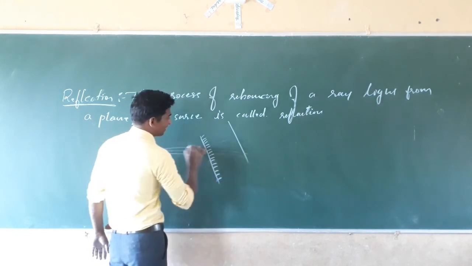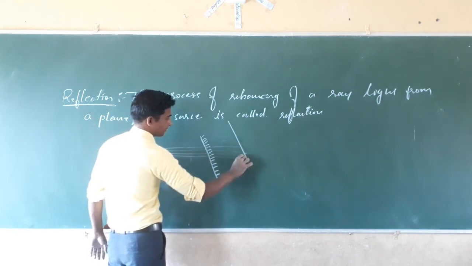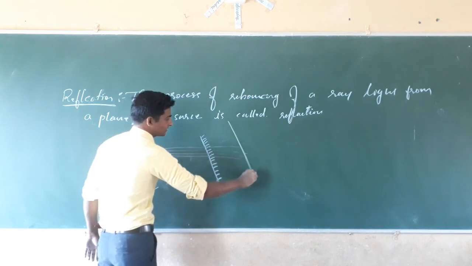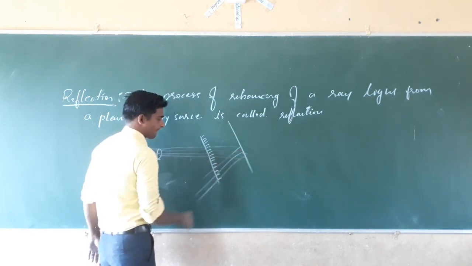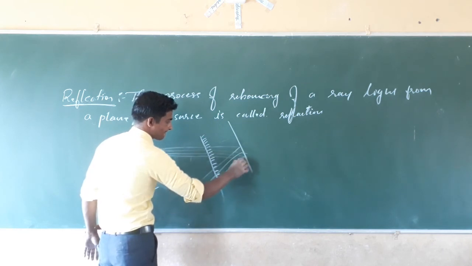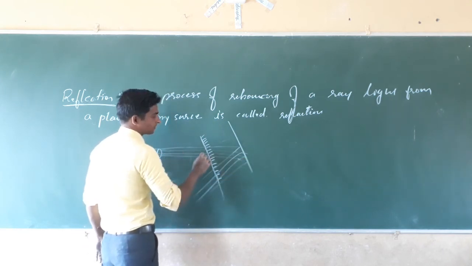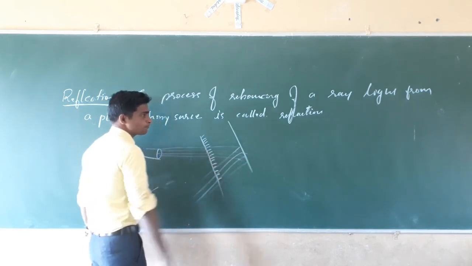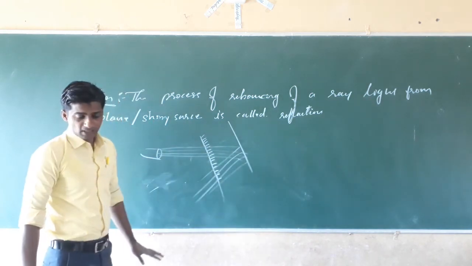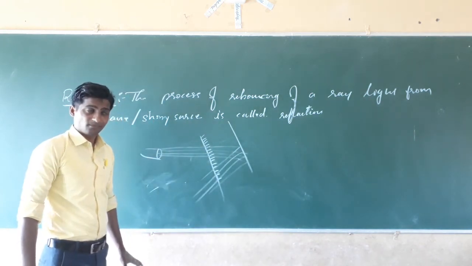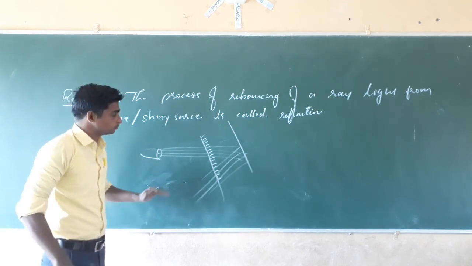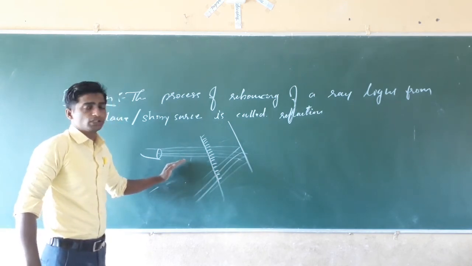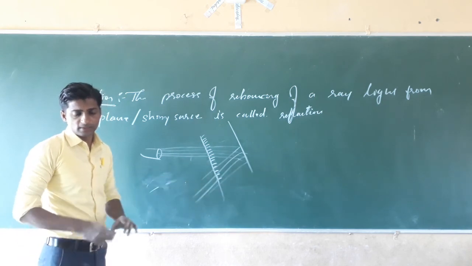When the light passes through this cone onto the surface screen, it rebounds and forms a very attractive pattern due to the reflection, as mentioned in your textbook.